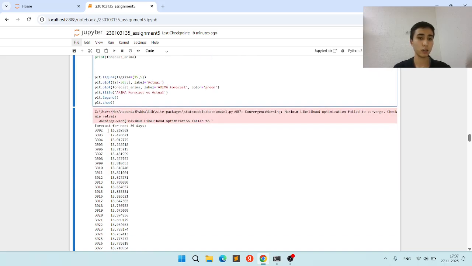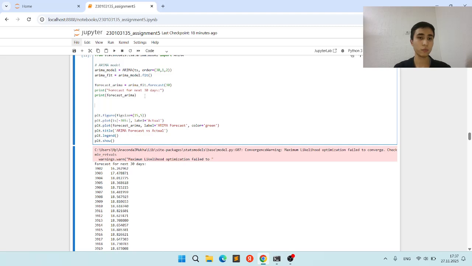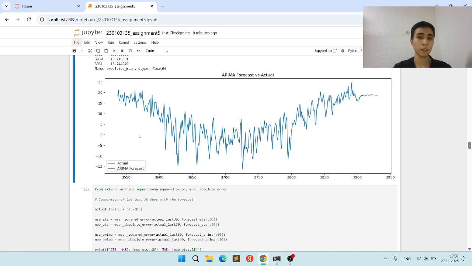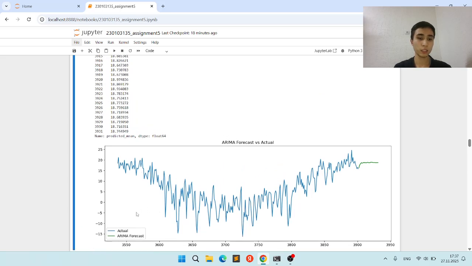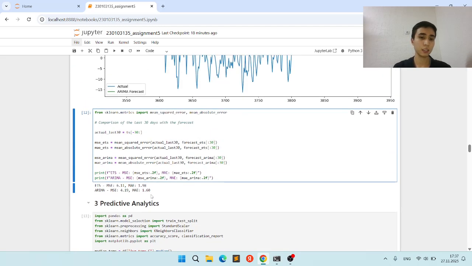Here we forecast for 30 days, and we see them visually. This is the ARIMA forecast, the green one. The next task is to evaluate our models. This is AIC for ETS and ARIMA, MAE, MAPE, and RMSE. As you can see, there are very good results for both.